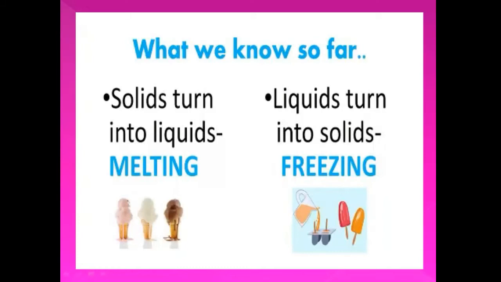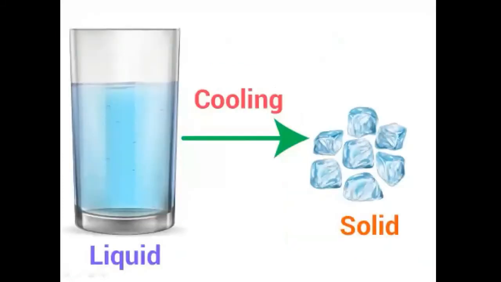Okay, now I have one more example. Liquid: this is a glass of water. Liquid water in a glass, after cooling, changes into solid. My dearest students, liquid after cooling changes into solid.